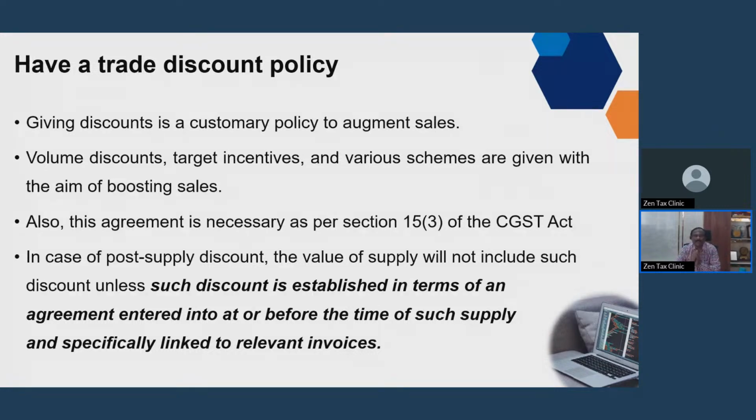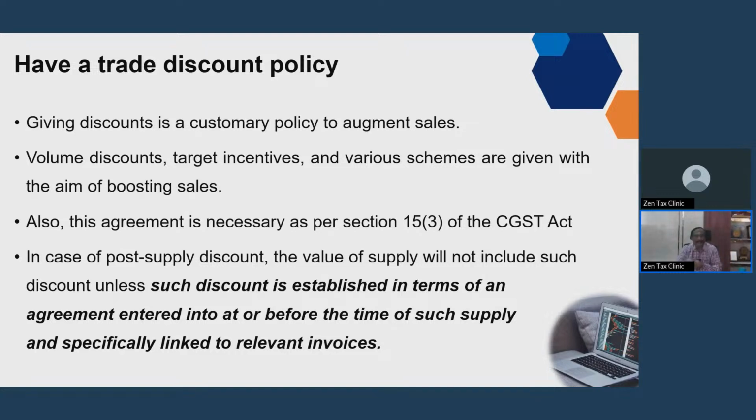So this is very, very important. But the post-supply discount can be adjusted, or will not form the value of the supply, only if it is established in terms of an agreement entered into at or before the time of supply.